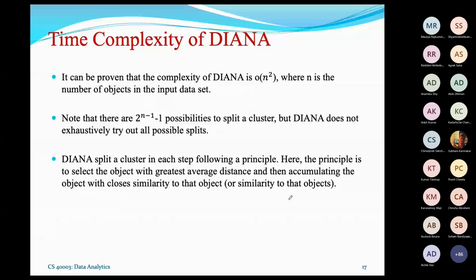And if it is different from the others, possibly this object is the best object to form a new cluster. So greatest average distance implies that the object is not so similar to the other objects. It is a bit dissimilar. So being a dissimilar object, it can better be put into a new cluster. This is why we select the splinter object.